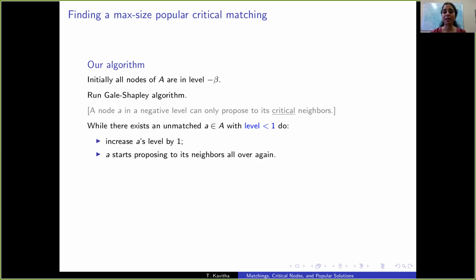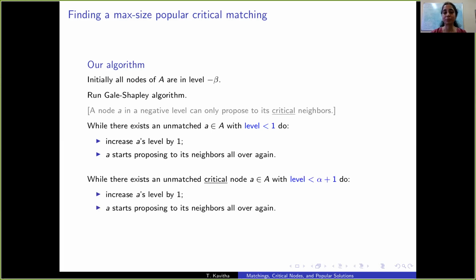And while there is an unmatched node in A whose level is strictly less than 1, earlier it was 0 and now it has become 1, let's promote A. A starts proposing its neighbors all over again. That is, we continue running Gale-Shapley algorithm. So the node A can see its non-critical neighbors in levels 0 and 1. Earlier it was only 0.